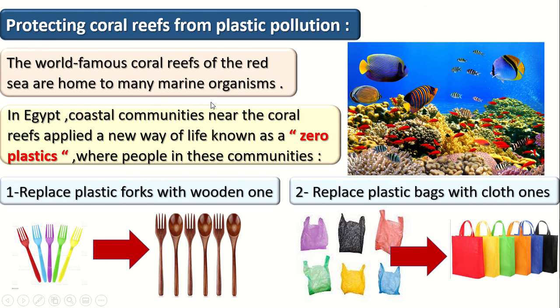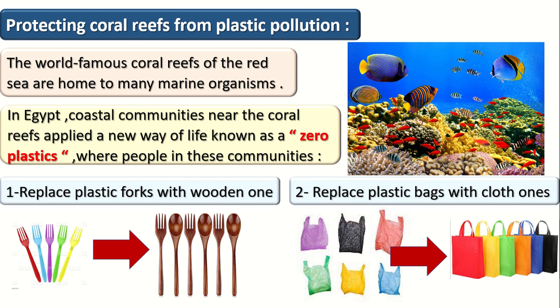How can we protect our coral reefs from plastic pollution? The coral reefs are very famous in the Red Sea, and they have many types of marine organisms. In Egypt, coastal communities made a project known as Zero Plastic.